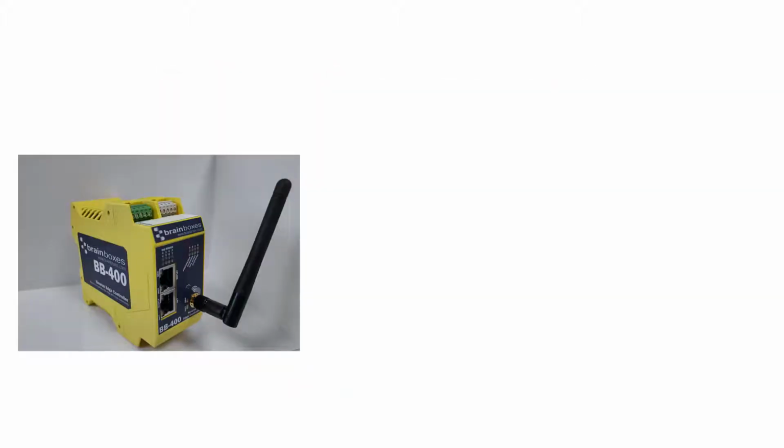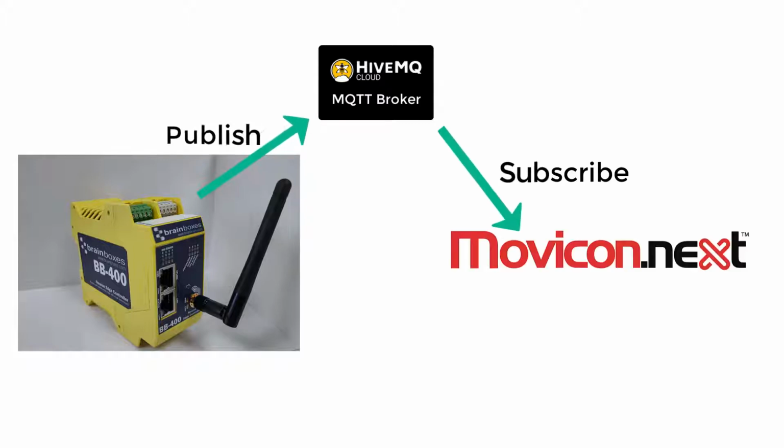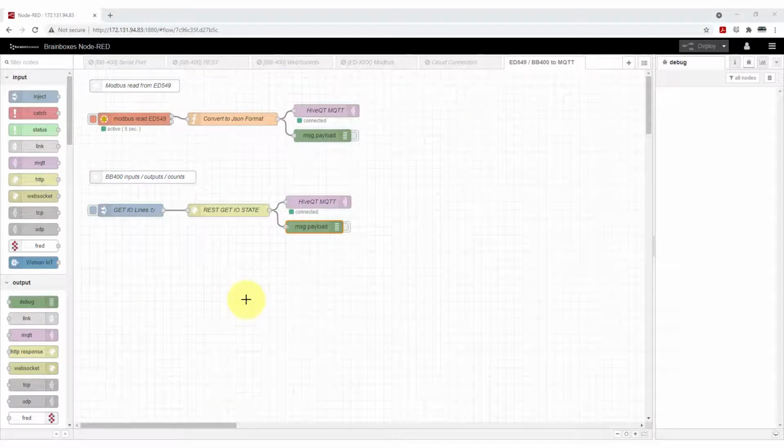In this video, we're going to be using a BB400 from Brainbox to publish data to a HiveMQ MQTT broker. We're then going to use Movicon Next to subscribe to the broker and display the data on screen. The BB400 has a piece of software called Node-RED, which we're going to use to transmit.